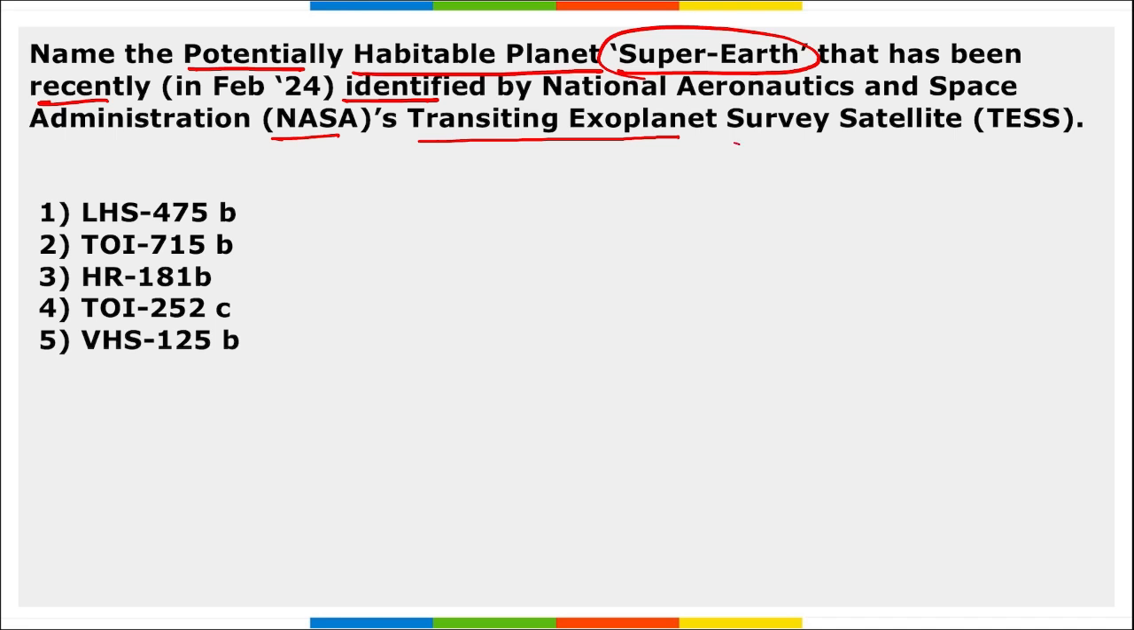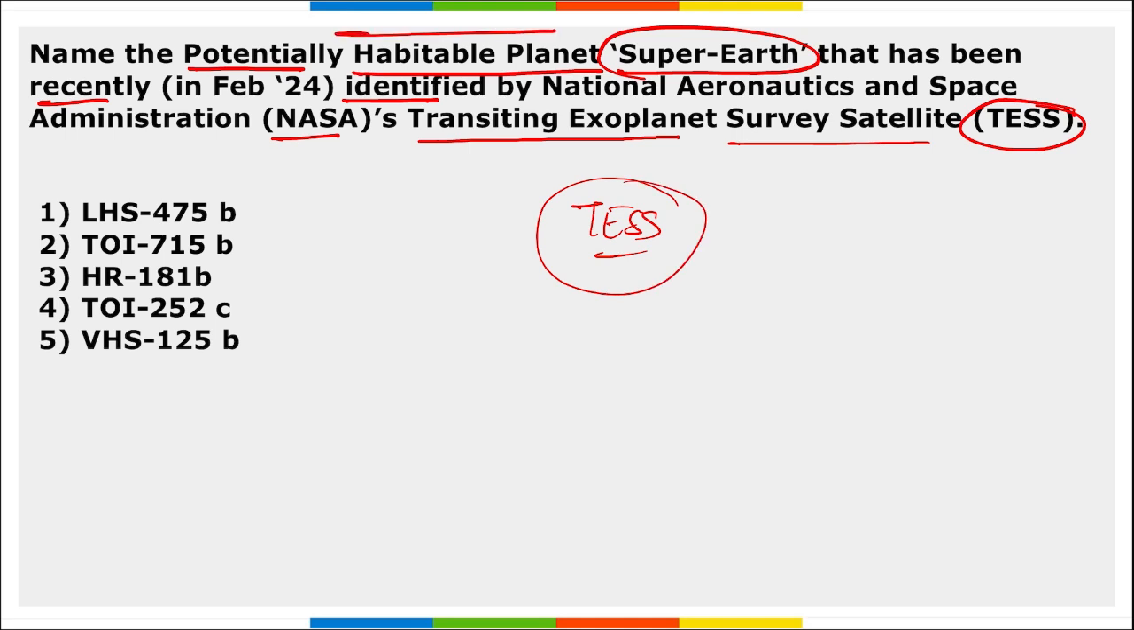Next, name the potentially habitable planet Super Earth that has been recently identified by NASA's Transiting Exoplanet Survey Satellite, that is TESS. So what is the name of that potentially habitable planet, that is Super Earth, that was recently identified by NASA's TESS? The name of it is TOI 715b. Option 2 is absolutely right here.